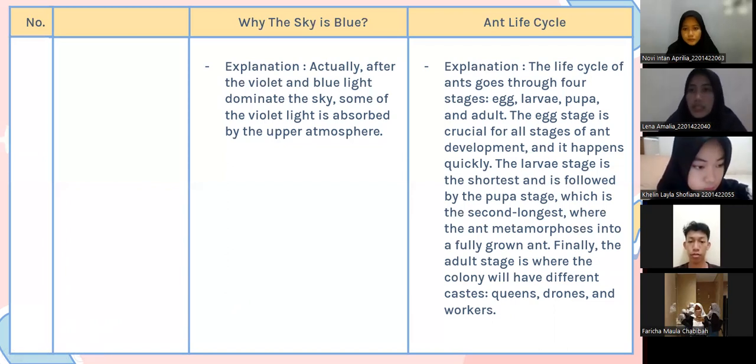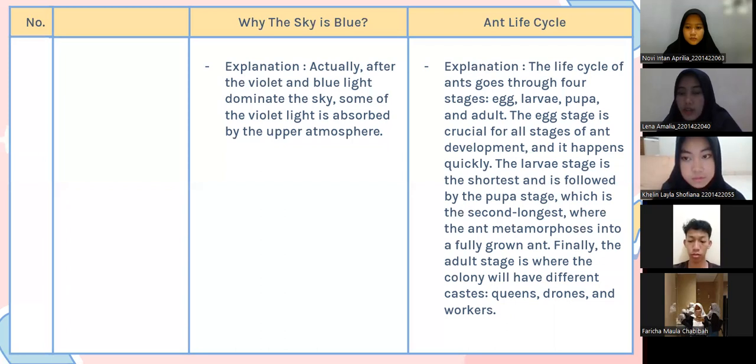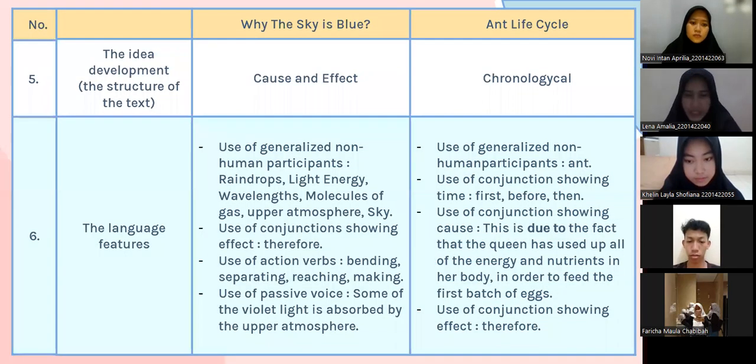And the explanation of Ant Life Cycle is: the life cycle of ants goes through 4 stages: egg, larva, pupa, and adult. The egg stage is crucial for all stages of ant development, and it happens quickly. The larva stage is the shortest and is followed by the pupa stage, which is the second longest, where the ant metamorphoses into a fully grown ant. Finally, the adult stage is where the colony will have different castes: queens, drones, and workers. And the next presentation will be presented by Novi and Khelin.